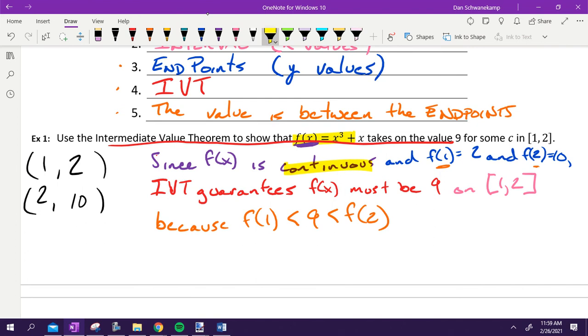We said continuous. We said the endpoints. We said IVT. We said the interval. We said that our number was in between our endpoints. Make sense on how we did that?